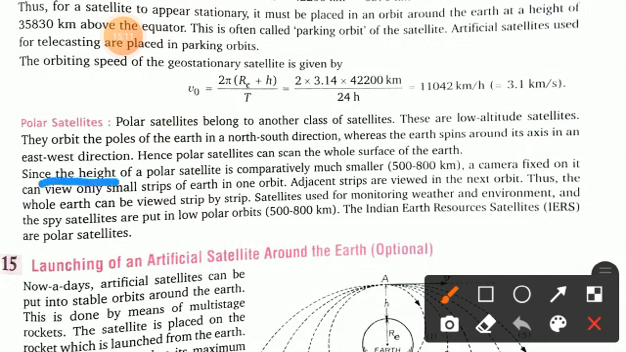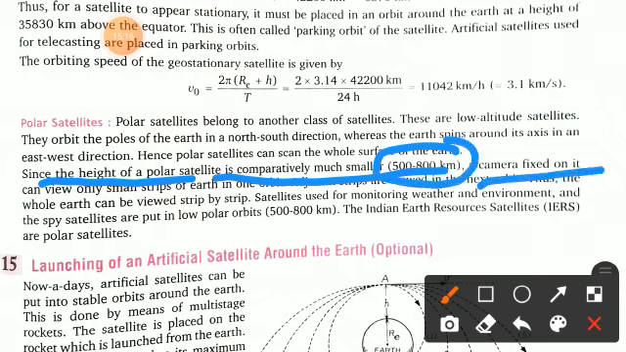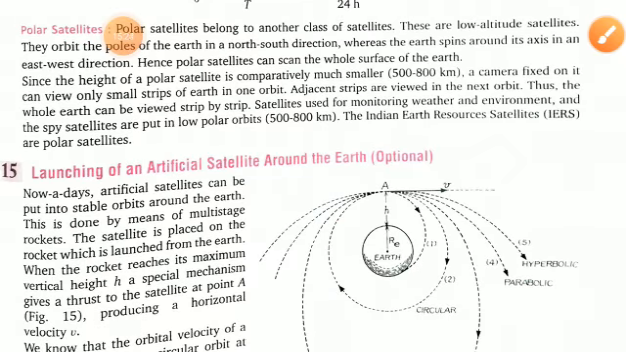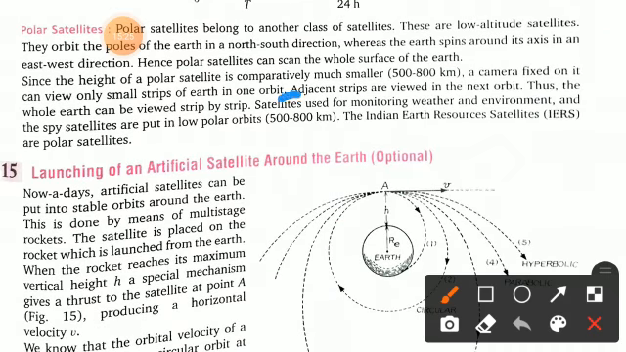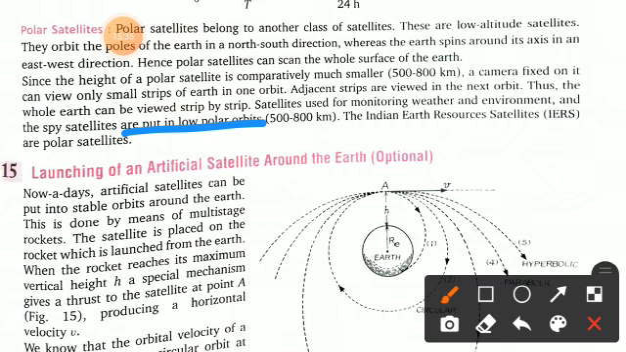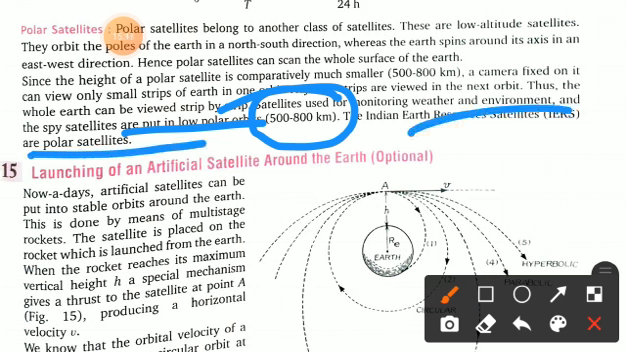Since the height of a polar satellite is much smaller, about 500 to 800 kilometers, a camera fixed on it can view only small strips of the Earth in one orbit. Adjacent strips are viewed in the next orbit. Thus the whole Earth can be viewed strip by strip. Satellites used for monitoring weather and environment, and the spy satellites, are put in low orbits of about 500 to 800 kilometers. The Indian Earth Resource satellites are polar satellites. So this is the polar satellite.